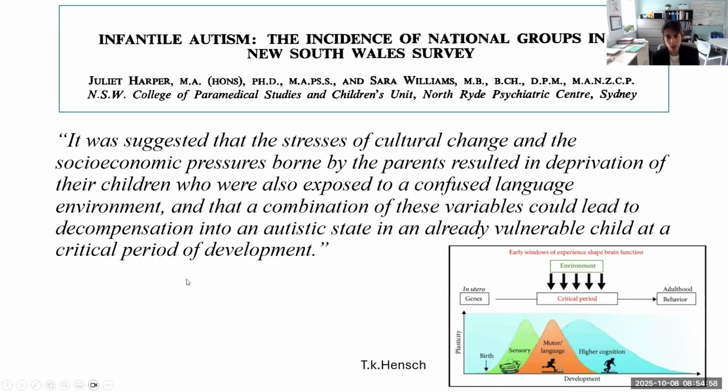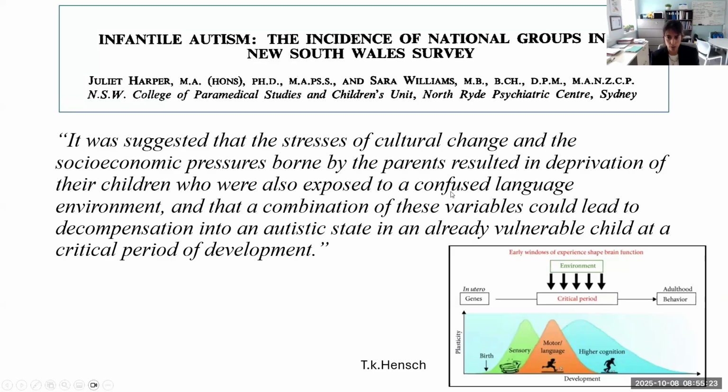The author suggested that the stresses of cultural change and the socioeconomic pressures borne by their parents resulted in deprivation of their children, who were also exposed to a confused language environment, and that a combination of these variables could lead to a decompensation into an autistic state in an already vulnerable child at a critical period of development. So I just want to mention a few things about this statement.